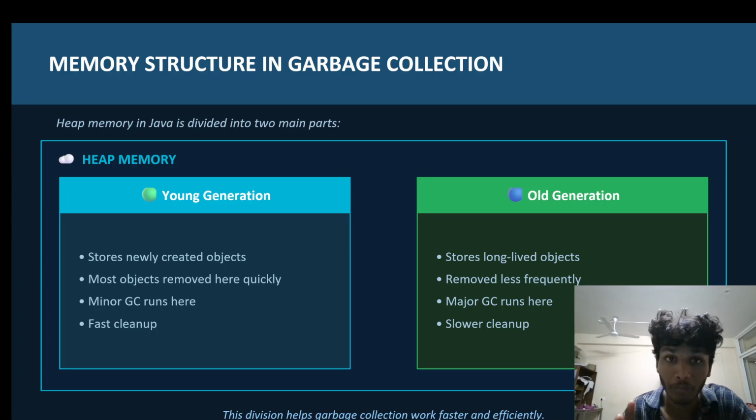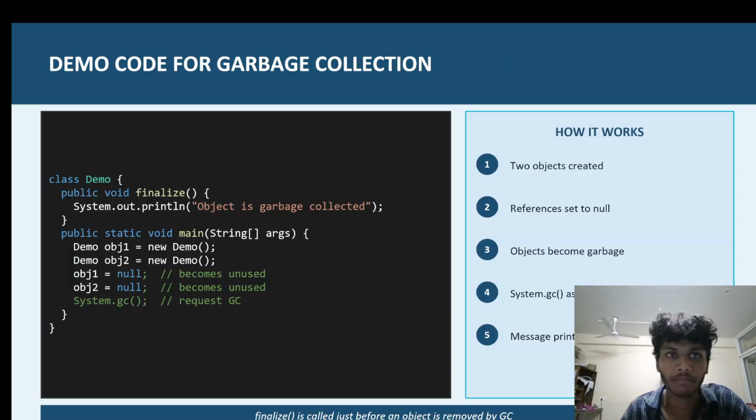Due to this division of heap and this memory management, garbage collection works faster and efficiently. This is the importance of the division of heap memory, and these are the main points that help the garbage collector work fast.